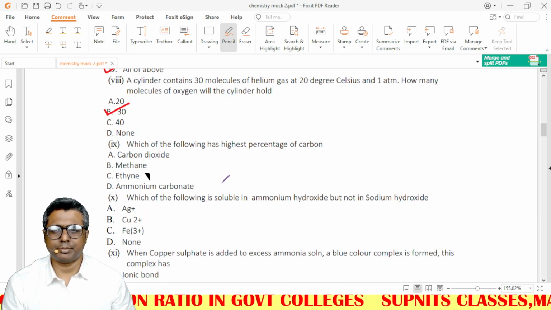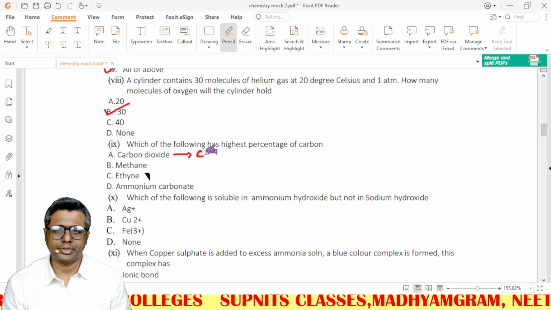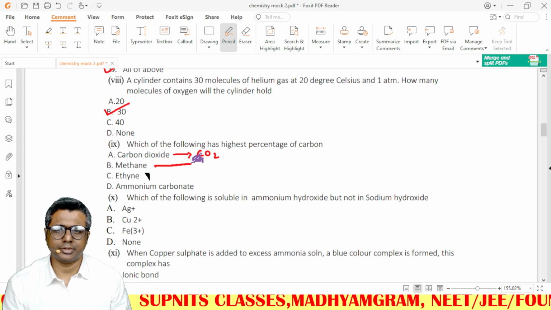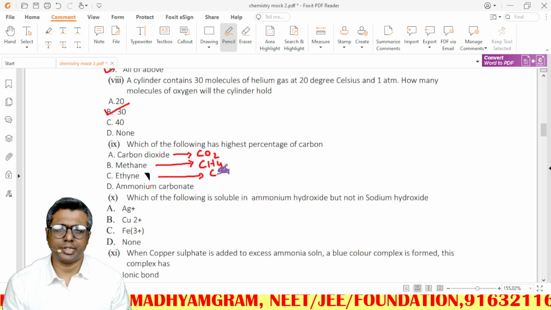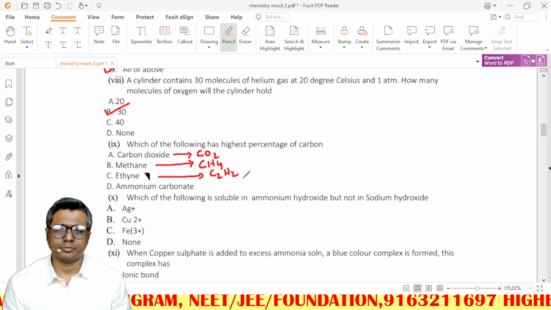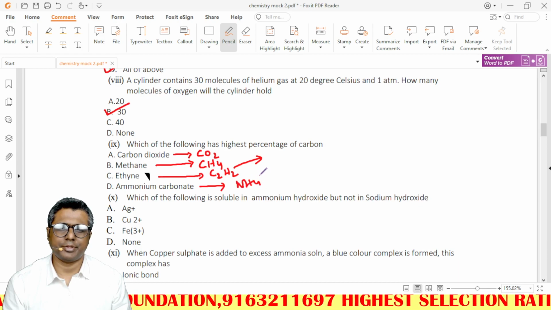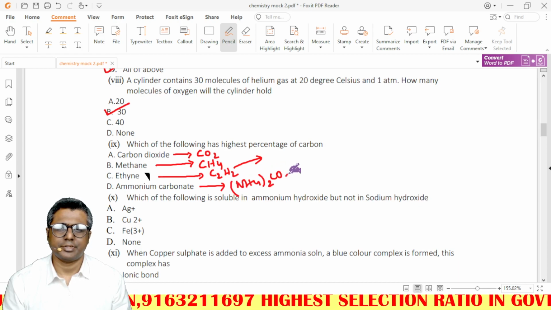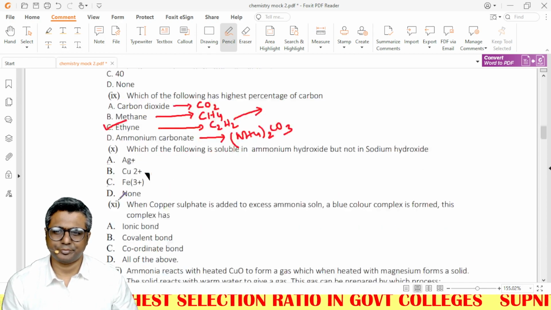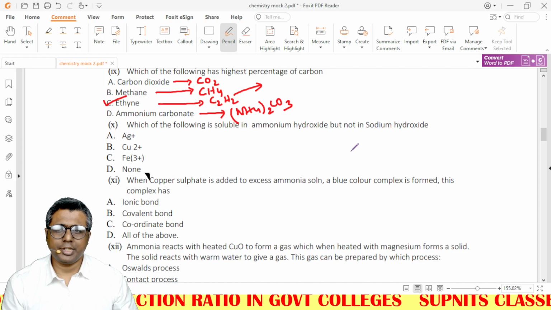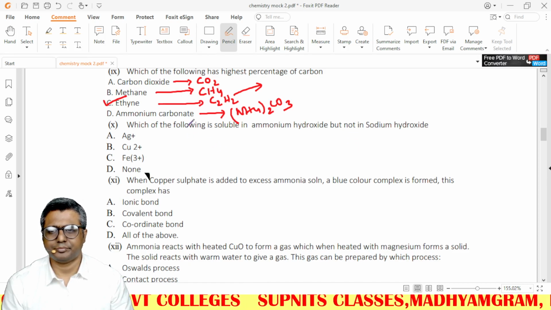Which has the highest percentage of carbon? So this is CO2. Here you have to calculate. This is CH4. This is C2H2. I think this is very high. Ammonium carbonate. Clearly, please check this, but this will be ethyne. Soluble in ammonium hydroxide but not in sodium hydroxide: Ag+.